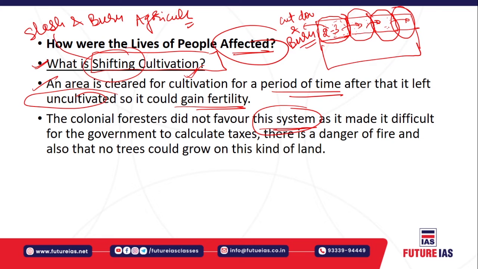And no trees could grow on this kind of land because it is burned down and used for crops. How much the trees will grow is again a problem. All such things led the British to oppose shifting cultivation, specifically in certain parcels of the forest regions.